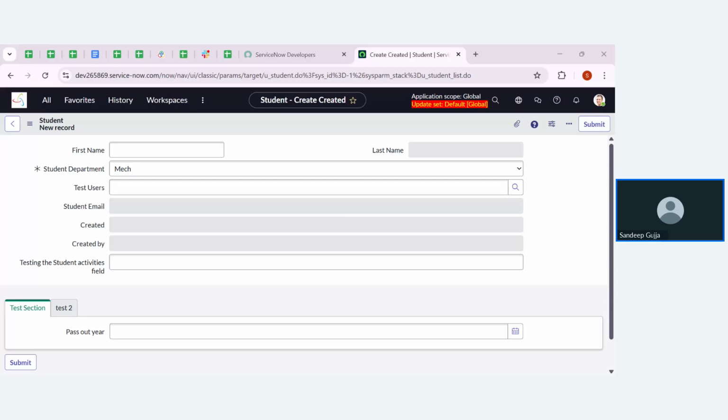It will restrict the import set, it will also restrict SOAP, and it will restrict the client side also. The data policy can also act as a client side. These are the differences that you need to know.